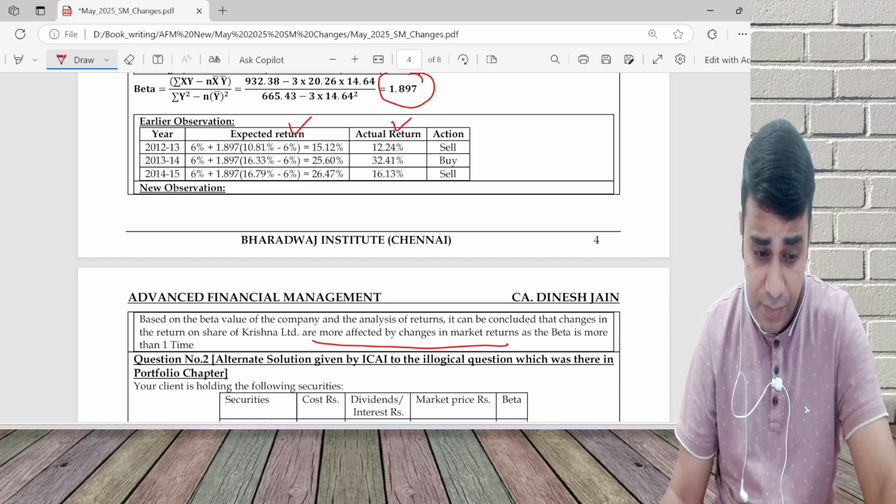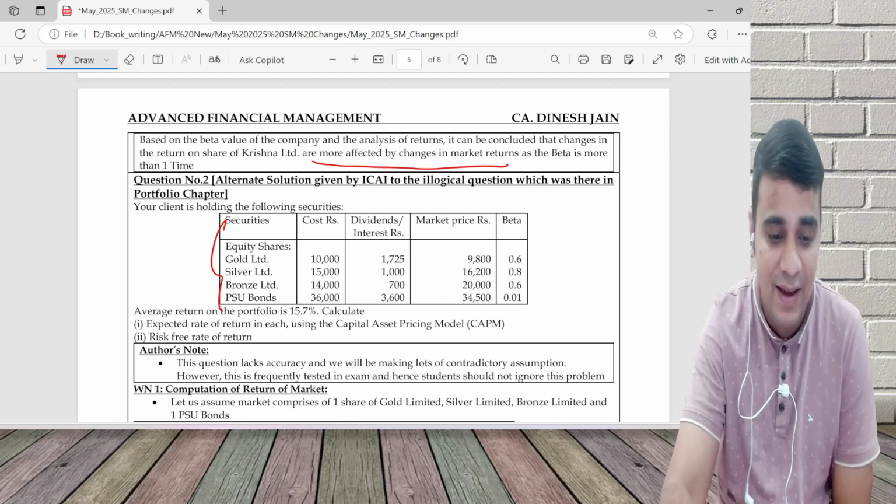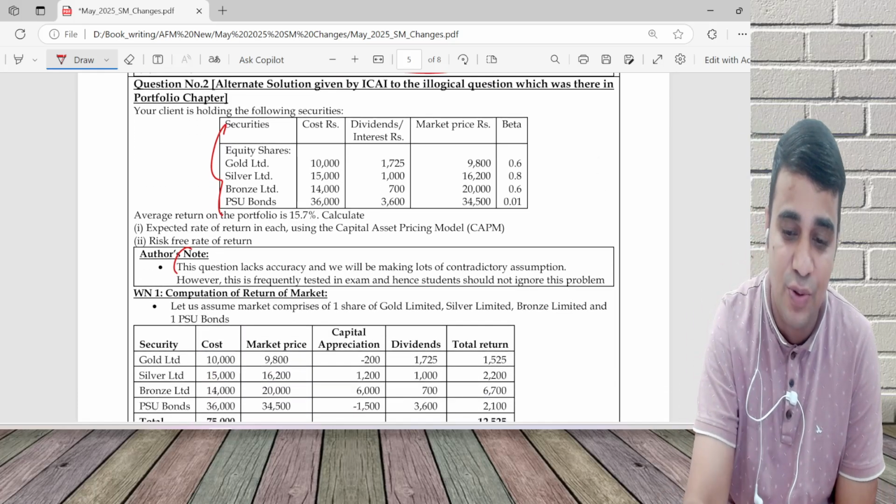Similar question. Then I used to have this illogical question in my material where I had given this author's note and all.